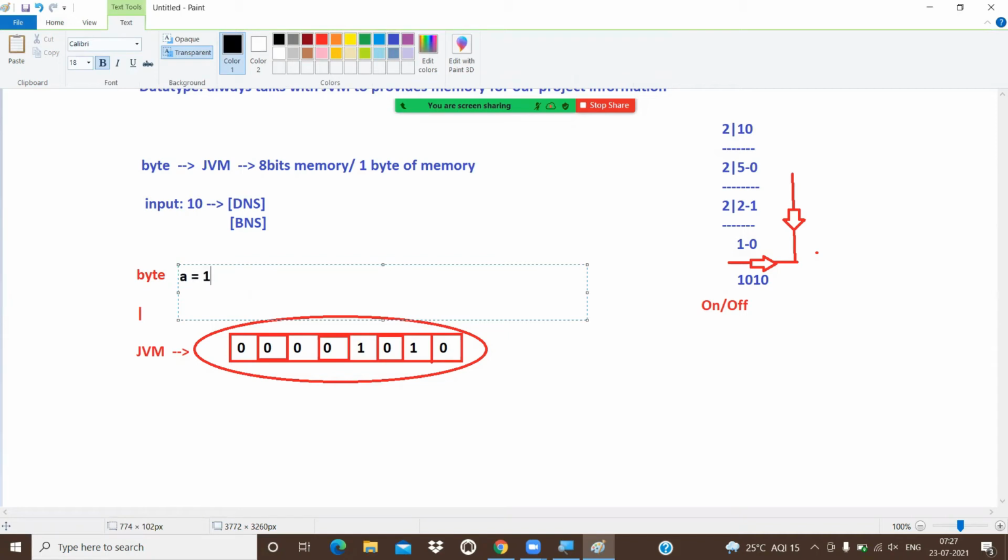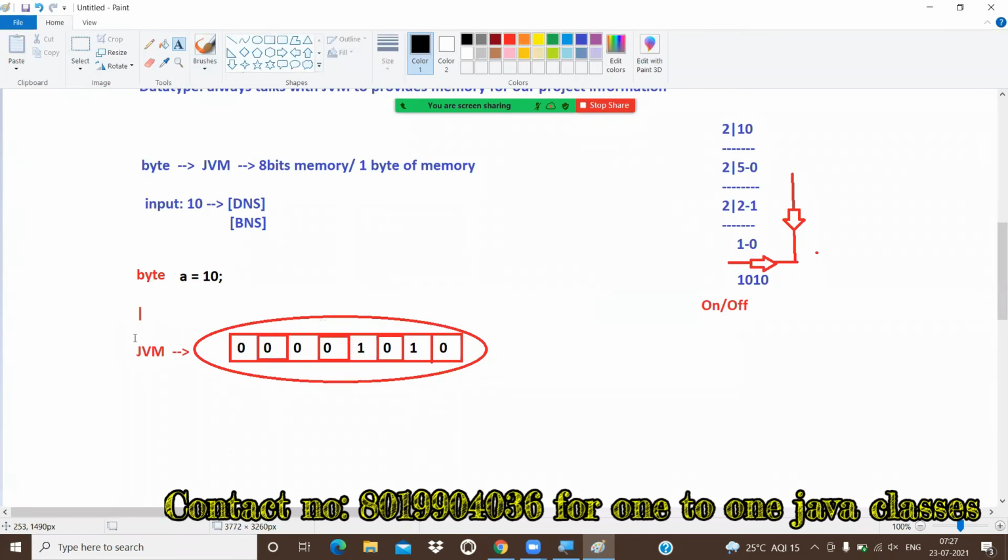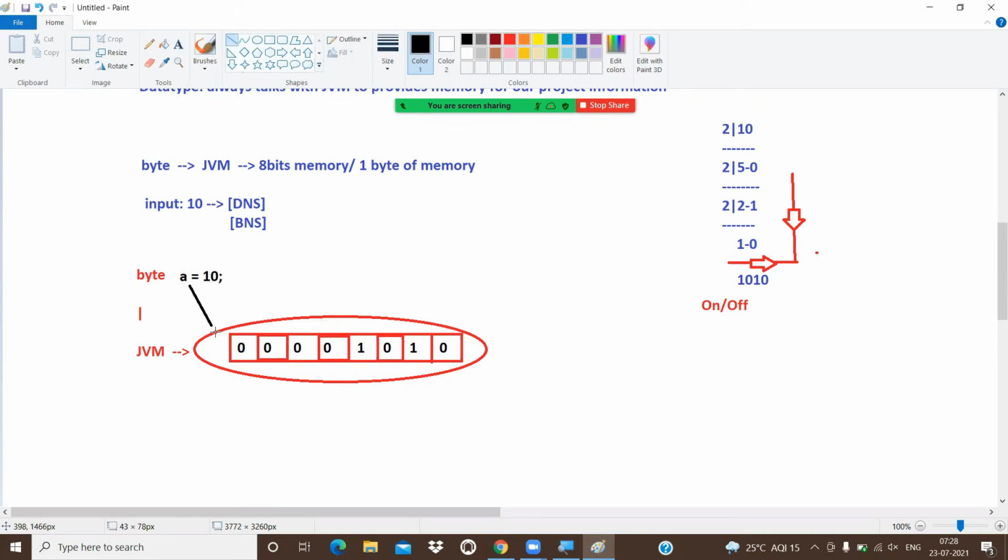Your alias name I'm taking as a. So byte a equal to 10 means byte will talk with the JVM, JVM will provide the memory, and that memory is pointed to by the variable. In that memory, 10 will be placed in the form of binary format. This is what exactly happens internally.